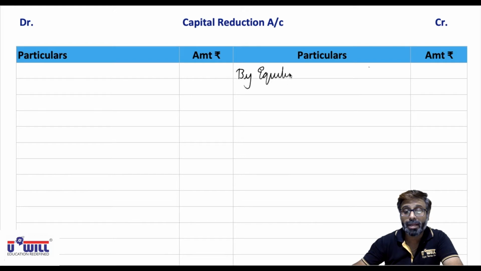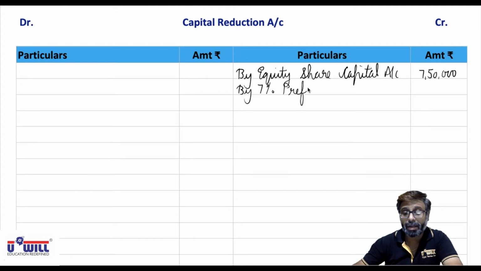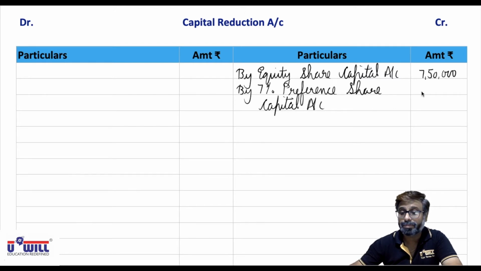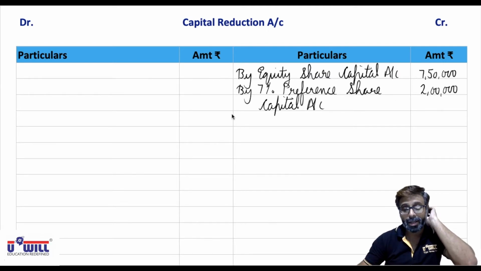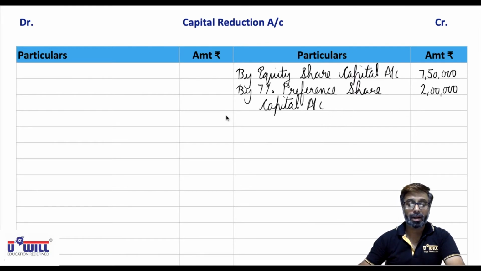By equity share capital account 7,50,000 and by 7% preference share capital account 2 lakhs.